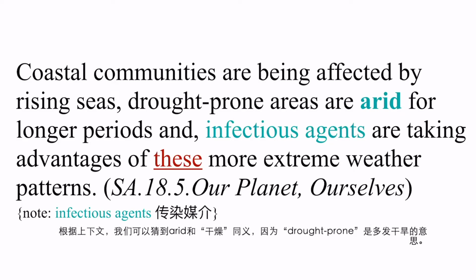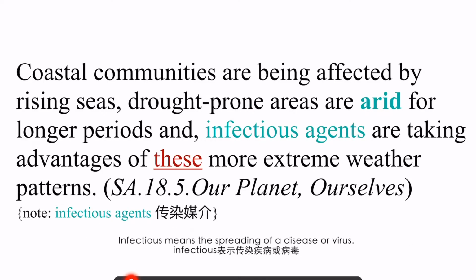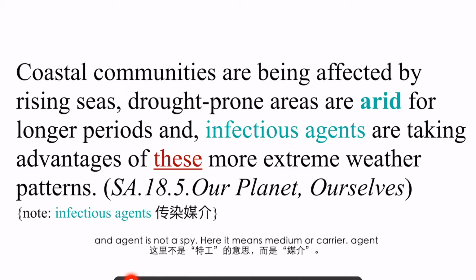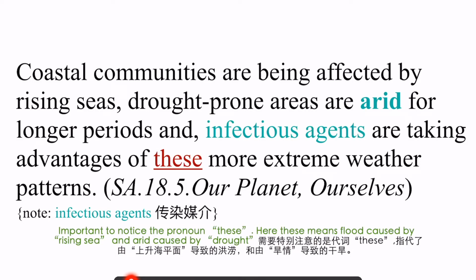Here, from the context, we can guess arid is quite similar to dry because of the word drought-prone, which means likely to cause drought. Infectious means the spreading of a disease or virus, and agent is not a spy. Here it means medium or carrier. Important to notice the pronoun these. Here, these means flood caused by the rising seas, and arid caused by drought.